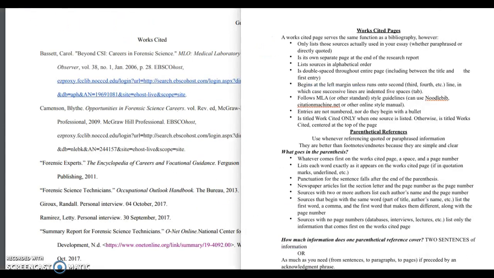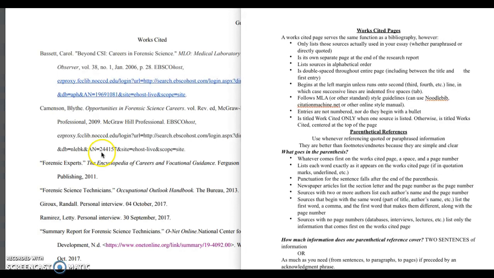Okay, now we get to writing parenthetical references. So we see at the end of her paper, we have this works cited page, right? That's one place where she's listed all of her sources that she's pulled information from. Now when she includes the parenthetical references, sometimes called in-text citations because they come within the text, she is going to list, using parenthetical references, which of these sources each particular piece of information that she gives comes from.